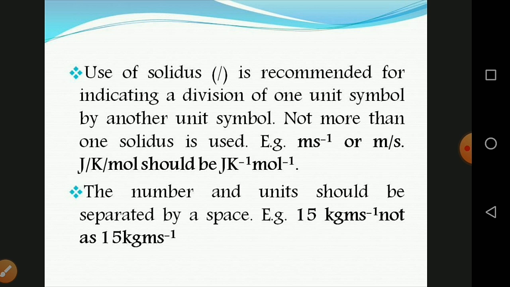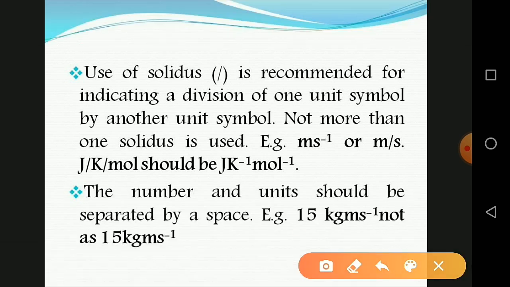The number and units should be separated by a space. Example: 15 kg m/s. You should give a space between the numerical value and the units. So the number and units should be separated by a space: 15 kg m/s, not 15kg m/s with no space. This is not correct, and this one is correct.